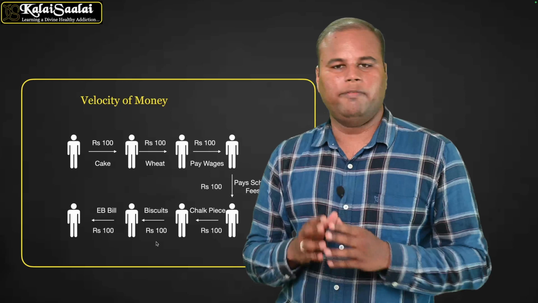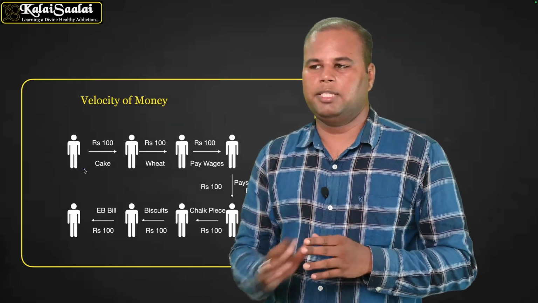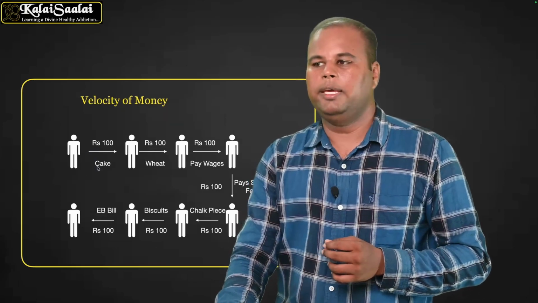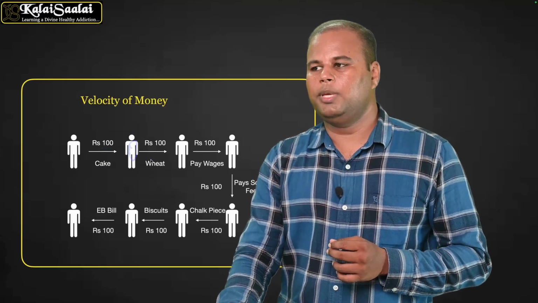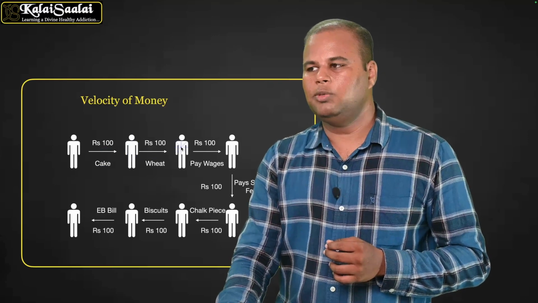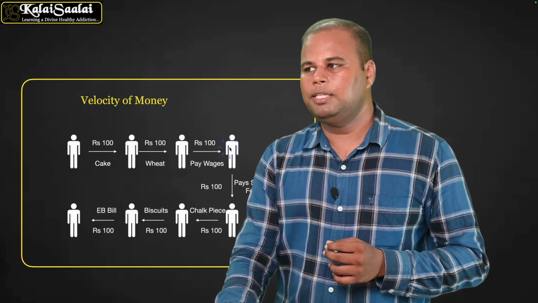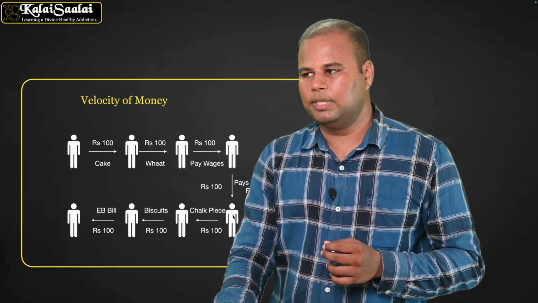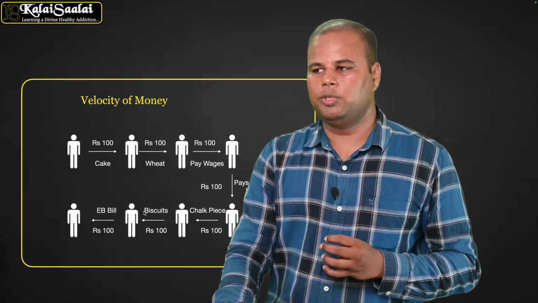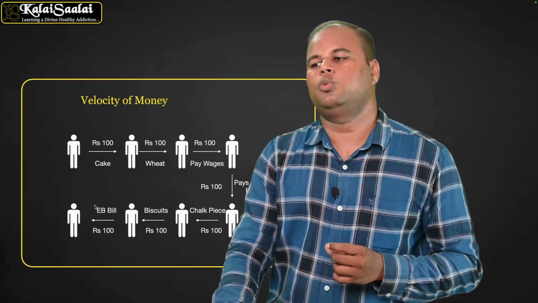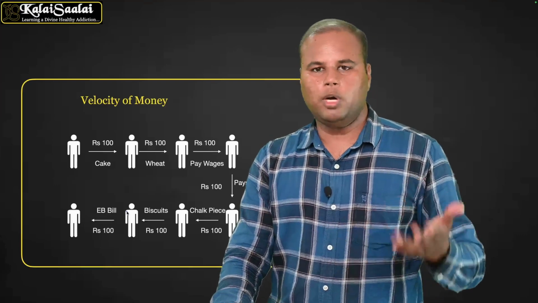And the next one is the velocity of money. Let's take for example, this person is buying cake for 100 rupees from this person. This person uses this 100 rupees to buy wheat. This person uses this 100 rupees to pay wages. This person uses the 100 rupees to pay school fees. This person used the 100 rupees to buy chalk pieces. This person used the 100 rupees to buy biscuits. This person used the 100 rupees to pay EB bills. This will go on and on.